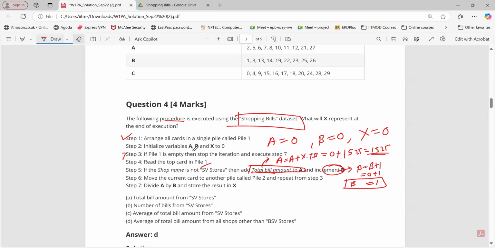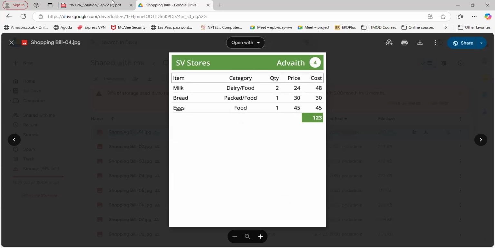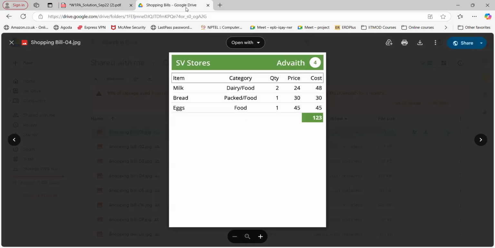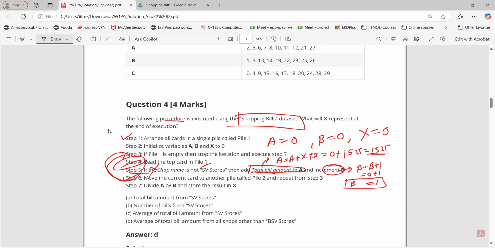No. So step number 5 condition is not true. Move that card, go to step number 3. Again SV store, again that step number 5 is not true. Again go to step number 3. Next card. Again we have a Big Bazaar here. So now this condition will become true because Big Bazaar is not equal to SV store.